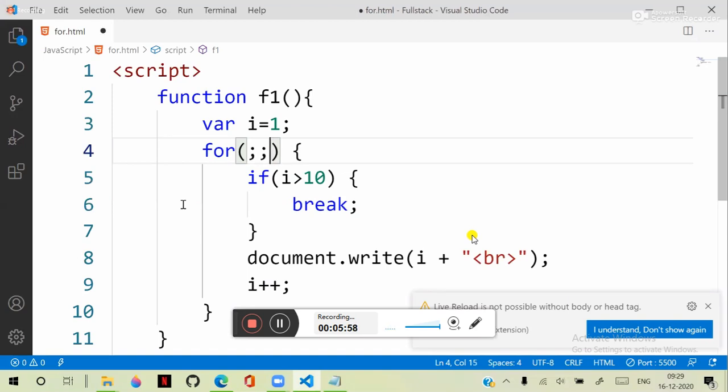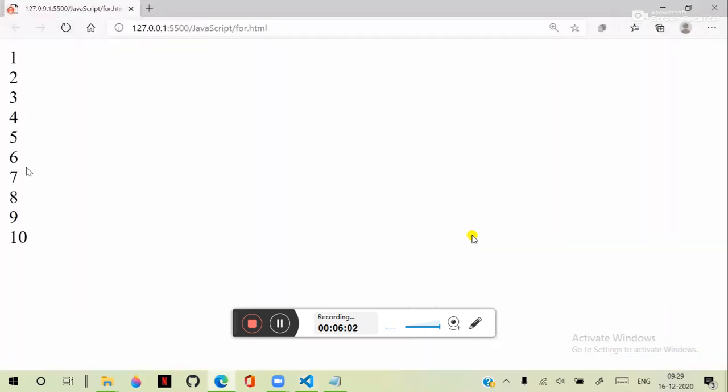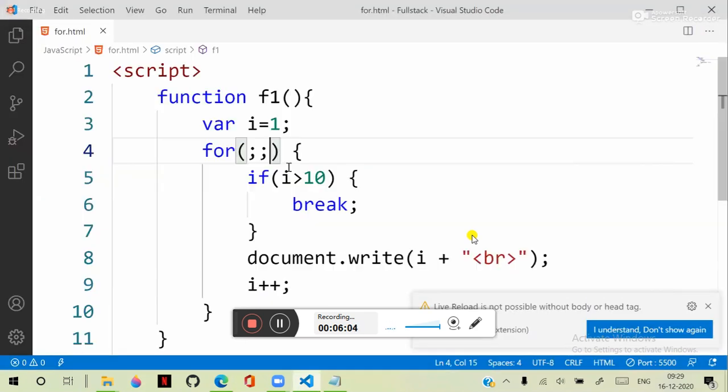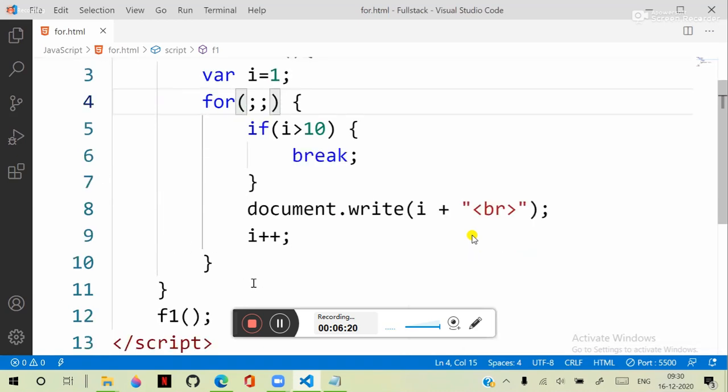Then only the for loop will accept it and use it. But the definition you can keep empty. You cannot simply write without them, because that is the basic syntax of a for loop.